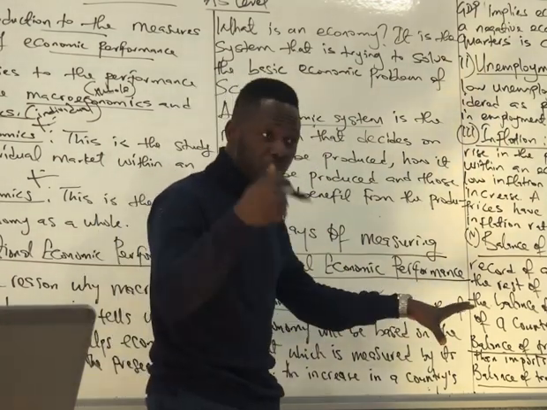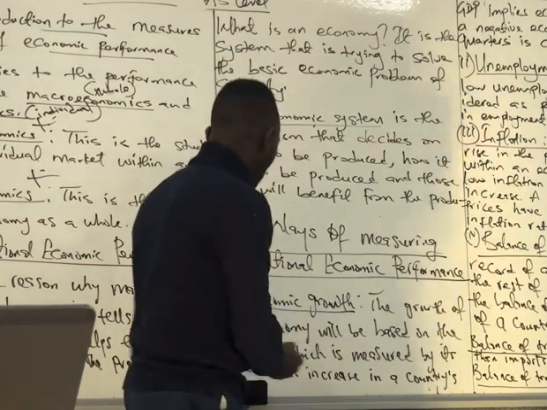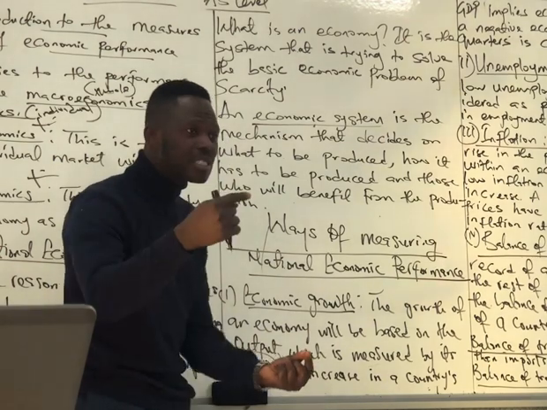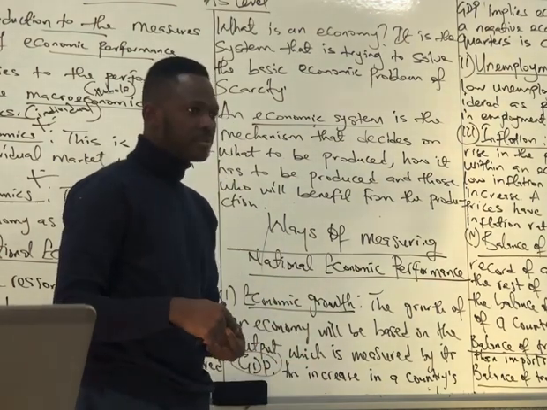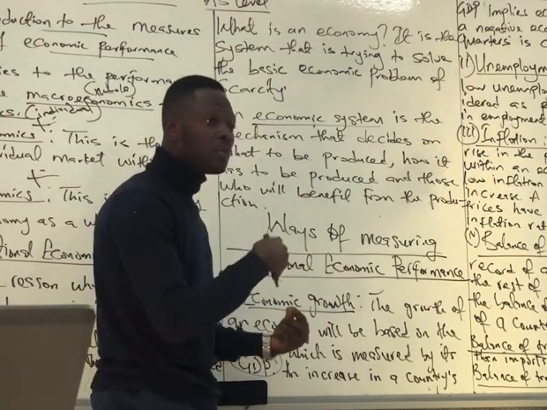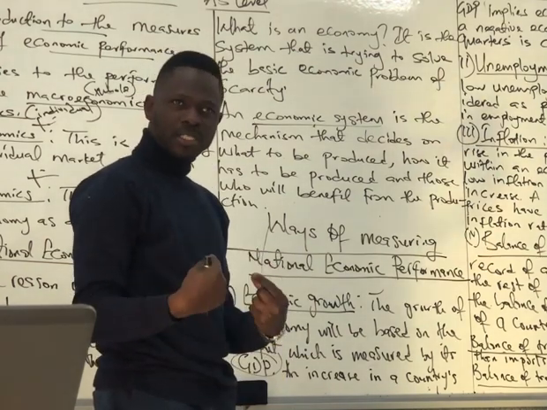So if we are producing more in this country, that means our output is increasing, then it will reflect on our GDP, our gross domestic product. It measures the country's output. So if we are producing more, that means our GDP will rise. Because when we produce more, we'll be able to sell out of the country and we'll be able to sell within the country. Do we understand what economic growth is here?